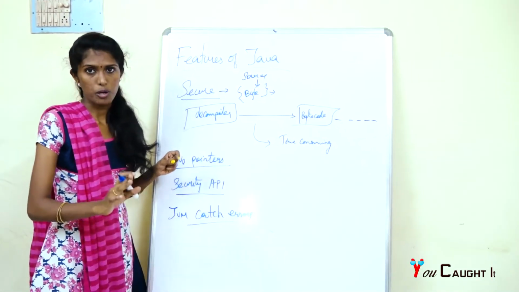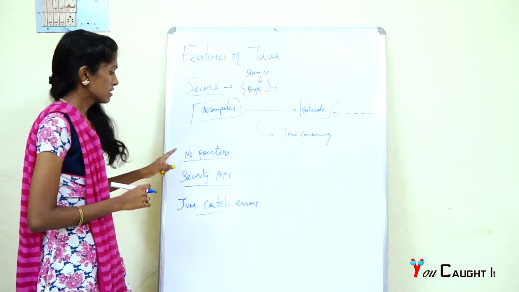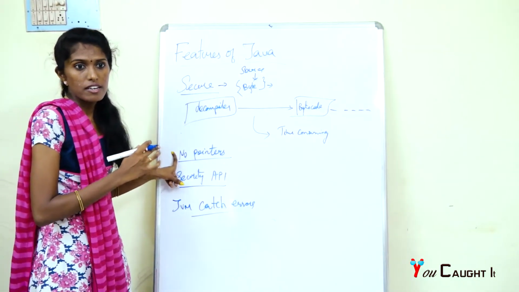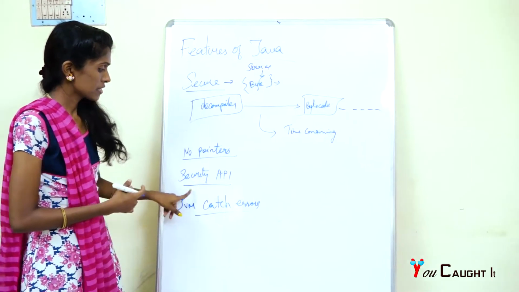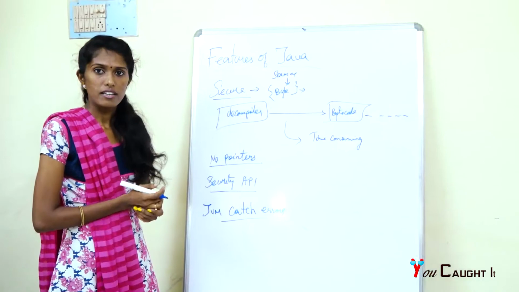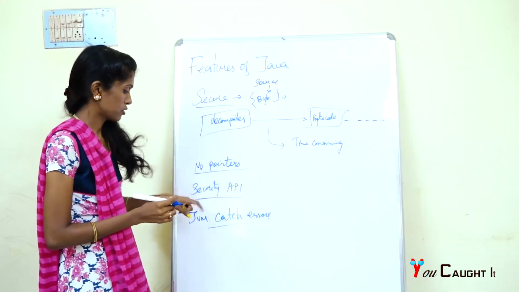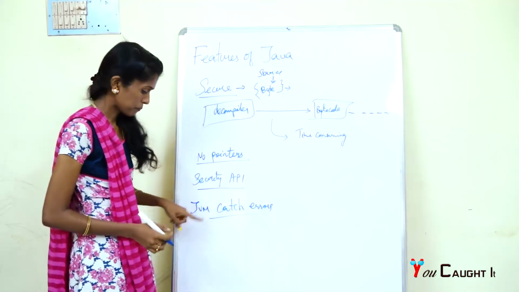Java does not support pointers, but it provides another level of abstraction, because pointers point to memory, and if we use them directly, Java loses its security. And security APIs: Java provides more security APIs for authentication, communication, cryptographic algorithms and much more. In this session, I will take care of another one.